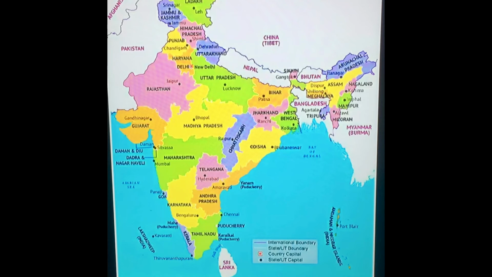Okay. Now, wildlife sanctuaries. Sariska, that is in Rajasthan, again Rajasthan. Mudumalai, that is in Tamil Nadu. I told you when we start map work, we start from the top, that is north, Jammu and Kashmir, until south, that is Tamil Nadu. So Tamil Nadu is there. Rajaji, that is in Uttarakhand. Where is Uttarakhand? Himachal is there. Near Himachal is Uttarakhand. It is also a hilly place, you know. Then Dachigam, that is in Jammu and Kashmir. Where is Jammu and Kashmir? It is on the top, in the north.